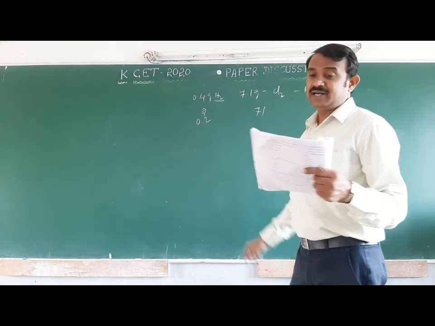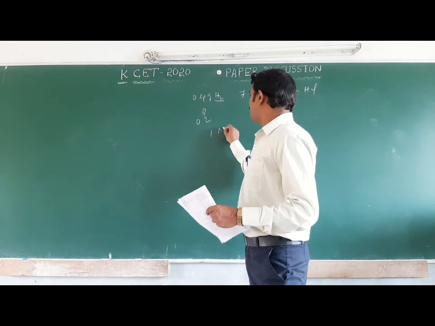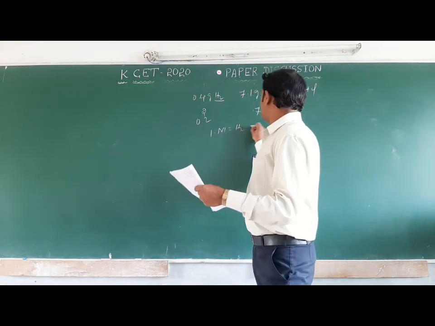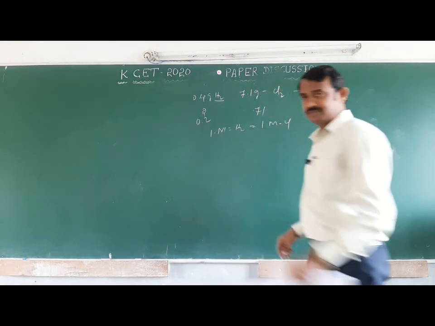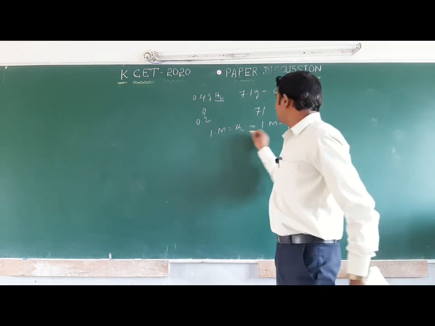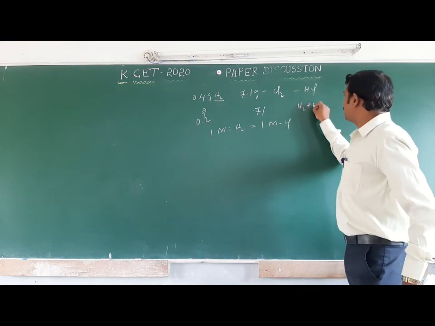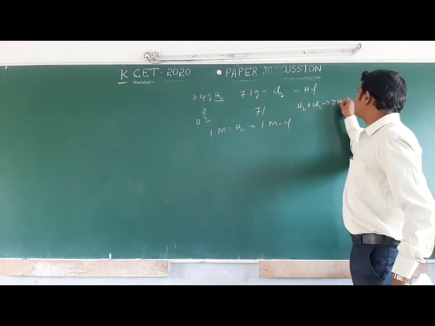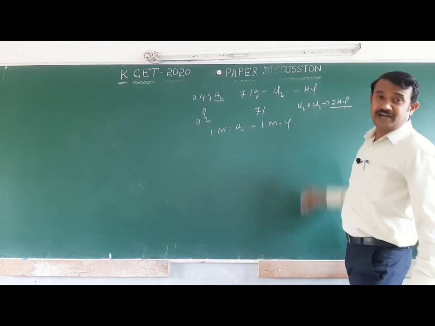Here 1 mole of hydrogen reacts with 1 mole of chlorine. Remember the reaction: H2 plus Cl2 forms 2HCl, meaning 1 mole of hydrogen and 1 mole of chlorine form 2 moles of hydrochloric acid.